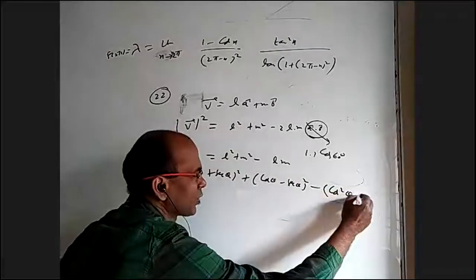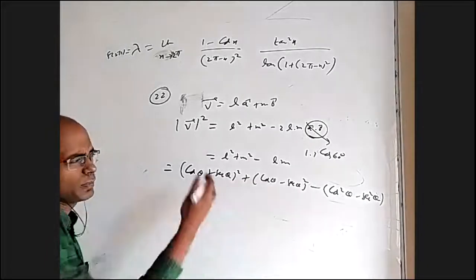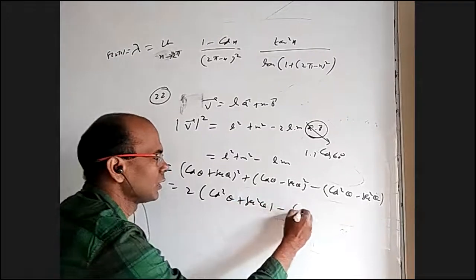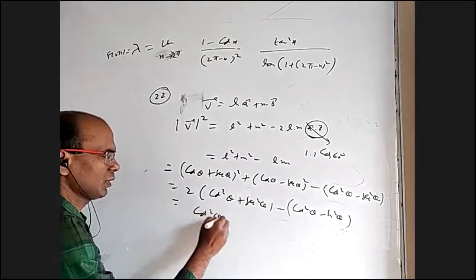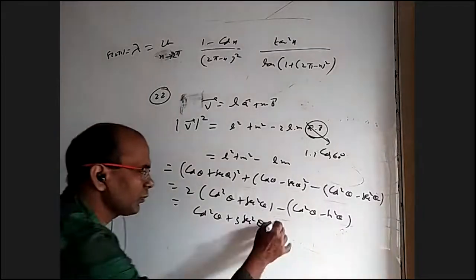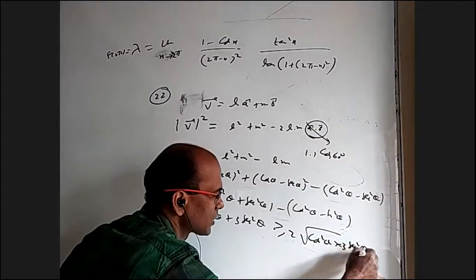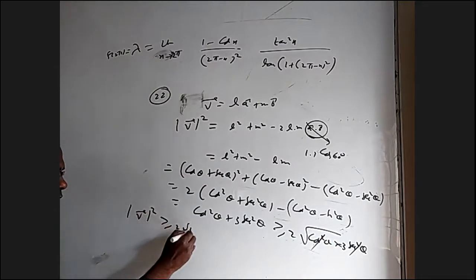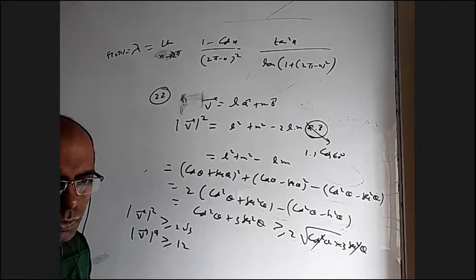And this is, when you multiply, cos square theta minus secant square theta, because A plus B whole square plus A minus B whole square is 2 into A square plus B square. So 2 into cos square theta plus secant square theta, minus cos square theta minus secant square theta. 2 cos square minus cos square plus 3 secant square theta. How will you find the minimum value of this? AM-GM inequality. This is greater than or equal to 2 times root of their product, cos square theta into 3 secant square theta. When you cancel, 2 root 3. So magnitude of V square is greater than or equal to 2 root 3, which means magnitude of V power 4 is greater than or equal to 12. So the minimum value is 12.